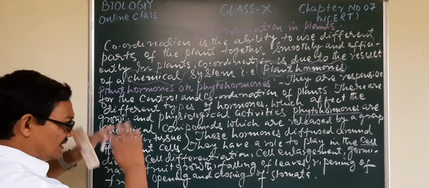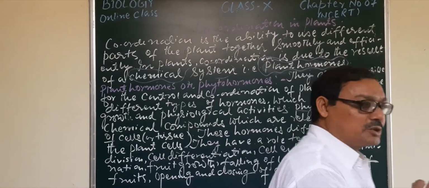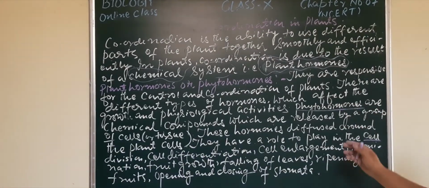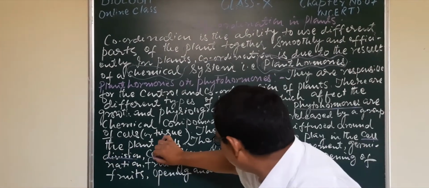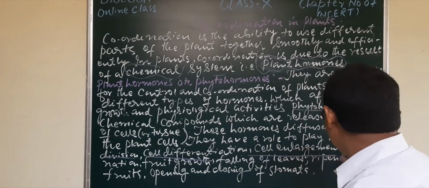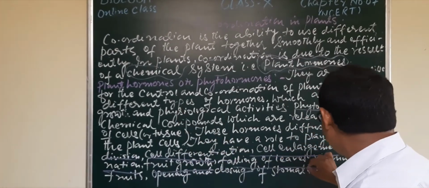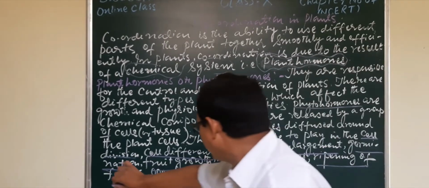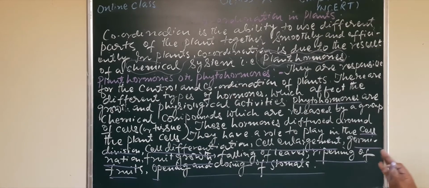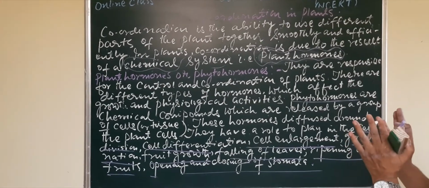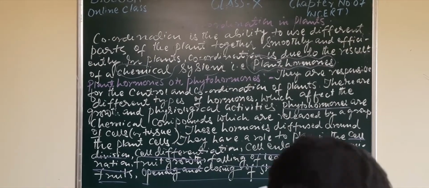Here is the sum total of the functions, that means the general role of the phytohormones: cell division, cell differentiation, cell enlargement, germination, fruit growth, falling of leaves, ripening of fruits, opening and closing of stomata, etc. So these are some specific functions related to the phytohormones.